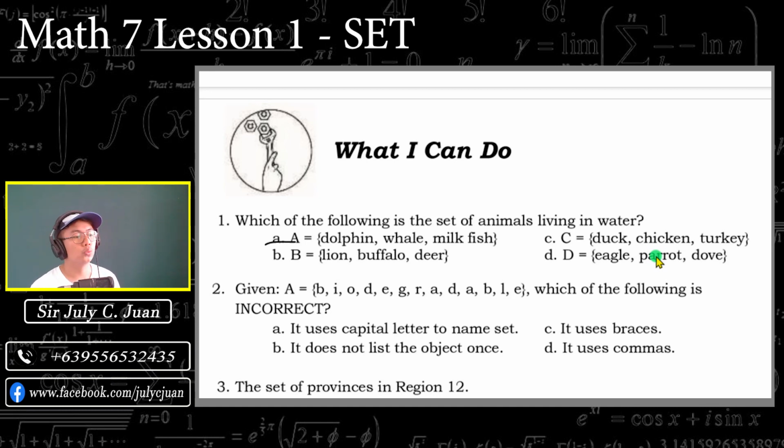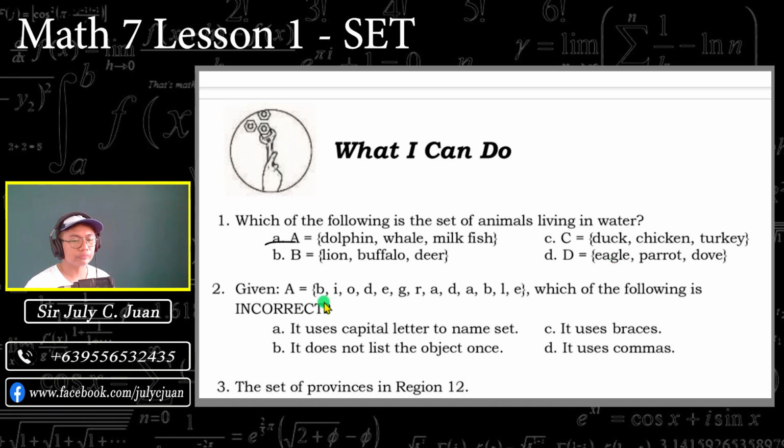Oh, wow. That is a very nice question. Siyempre, sagot natin, mali pa rin yan. Hindi pa rin pwede yan. Kasi generally, nakatira yung mga duck, chicken, and turkey sa land. It is not in the water. Kahit nandun sila sa ibabaw ng fish pond. Okay? So, ganun lang kasimple ang math.